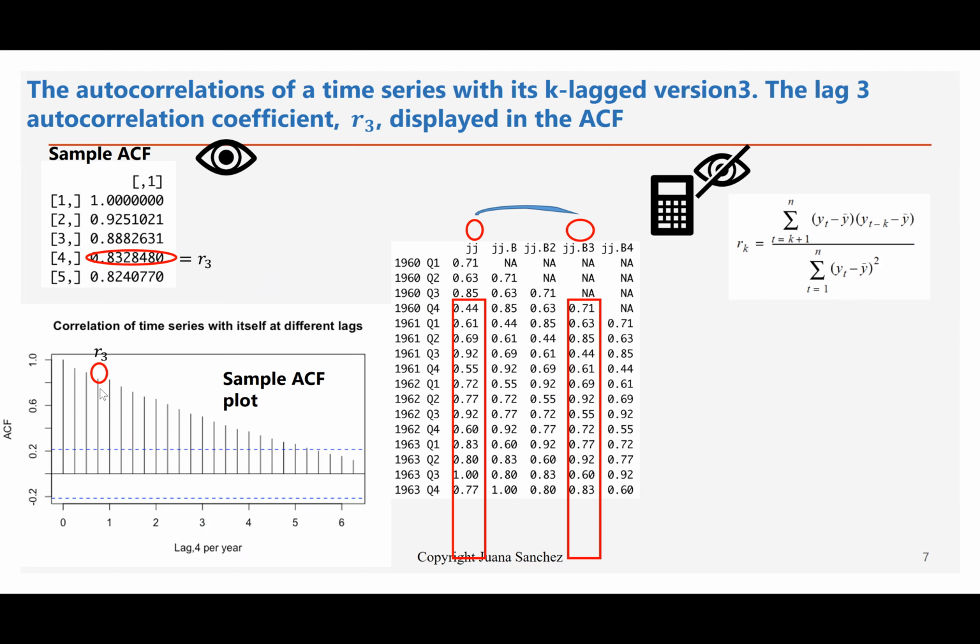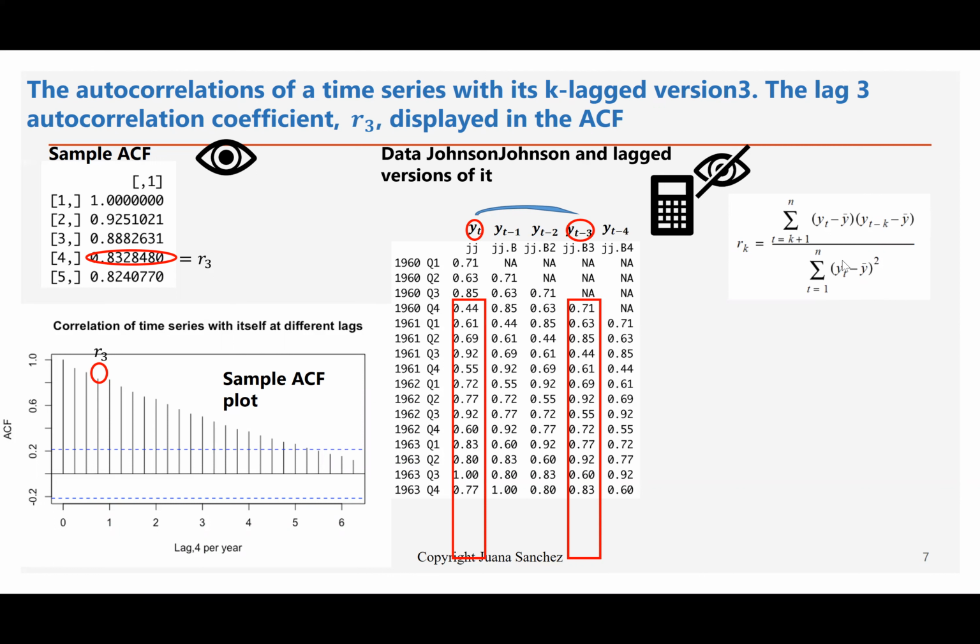That will be the little R sub 3. It corresponds to the height of the fourth bar in this sample autocorrelation plot. In the background, without us seeing it, R is calculating this coefficient R sub 3. R sub 3 is the sum from T equals 4 to N of Y sub T minus Y bar times Y sub T minus 3. These are two columns, the column for Y sub T and Y sub T minus 3, multiplied, and then you sum up the products, and so on.